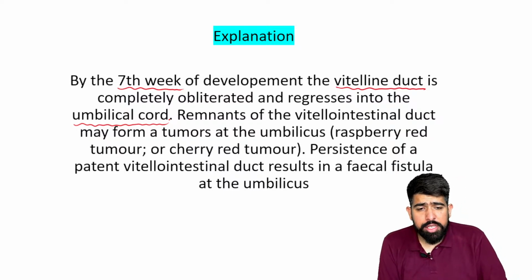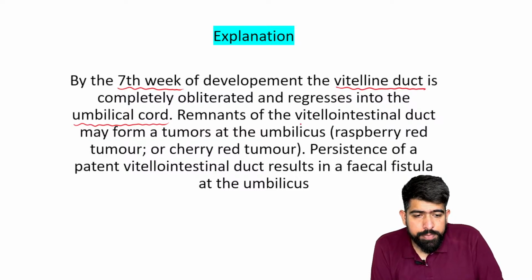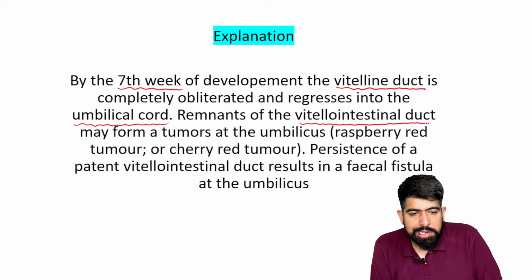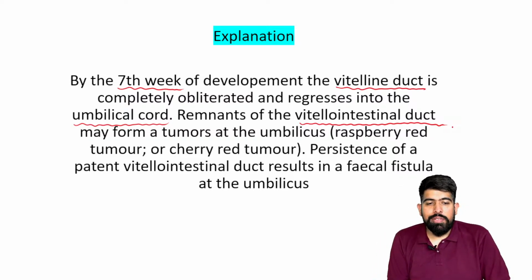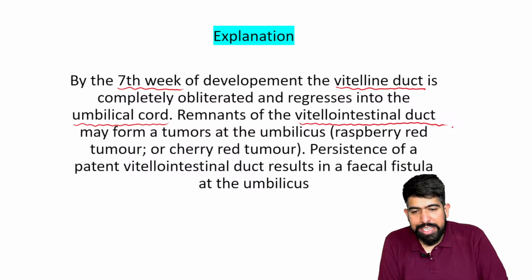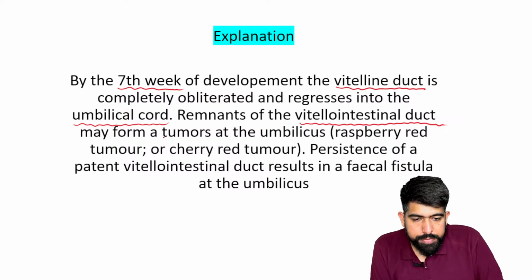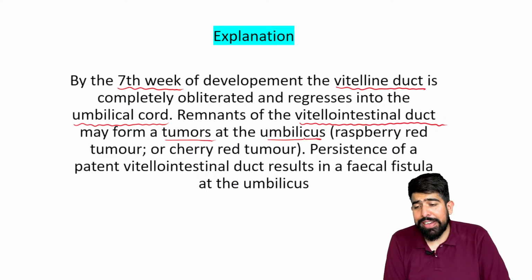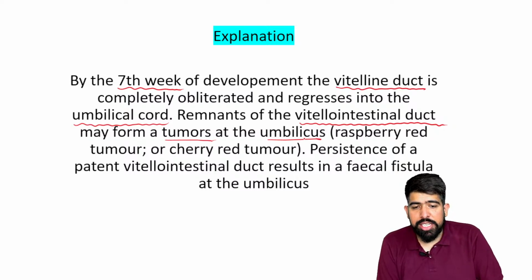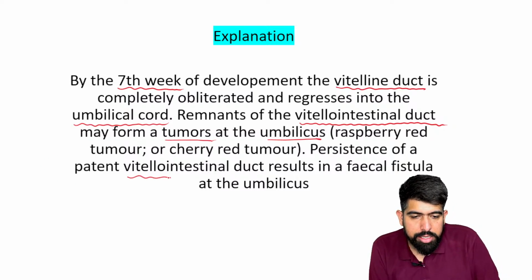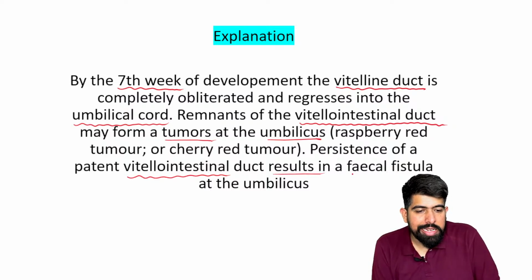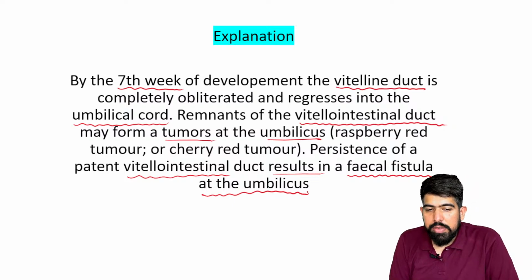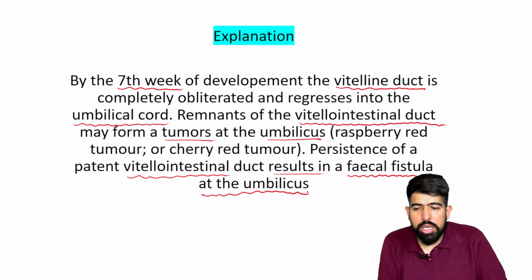And what will happen with this? There will be remnants of the intestinal duct, which may form tumors at the umbilicus, known as raspberry red tumors or cherry red tumors. You must have seen them, right? And the persistence of this patent intestinal duct can result in a fecal fistula at the umbilicus. Doctor, no need to worry about it.